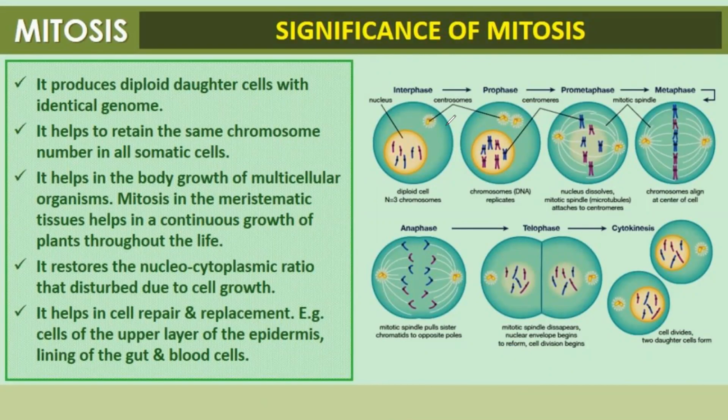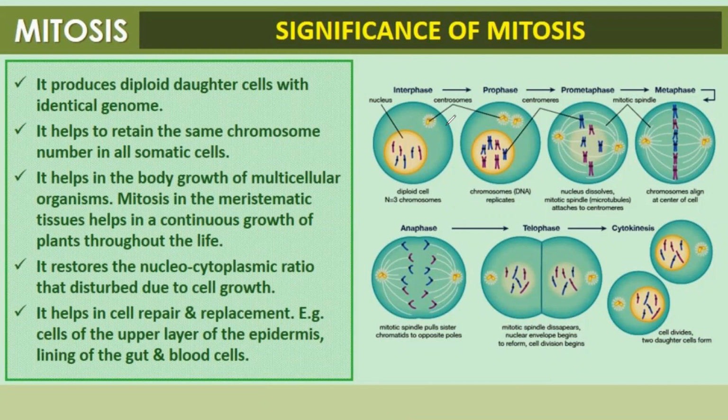It produces diploid daughter cells with identical genome. Mitosis helps to retain the same number of chromosomes in all somatic cells. Mitosis also helps in the body growth of multicellular organisms. Mitosis in the meristematic tissues helps in continuous growth of plants throughout life. Mitosis restores the nucleocytoplasmic ratio that is disturbed due to cell growth. Mitosis helps in cell repair and replacement of older or damaged cells.